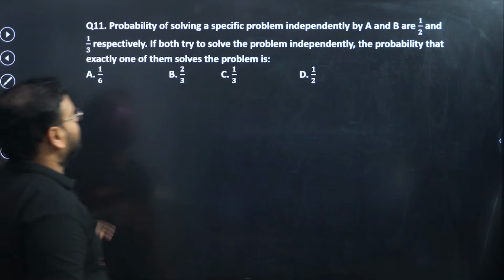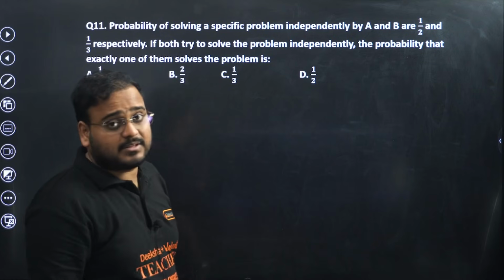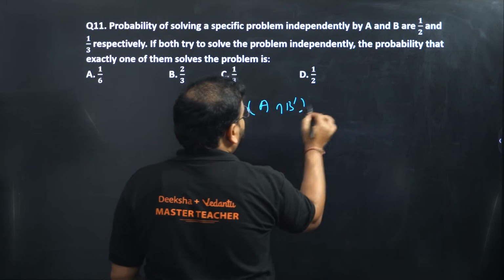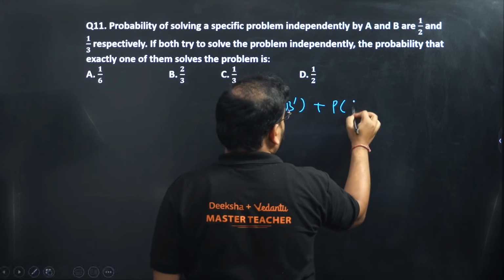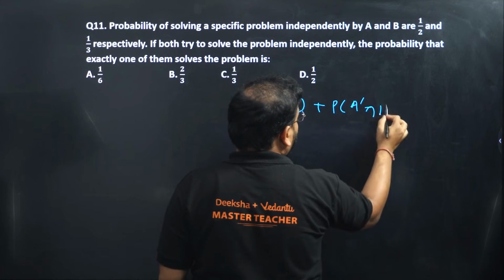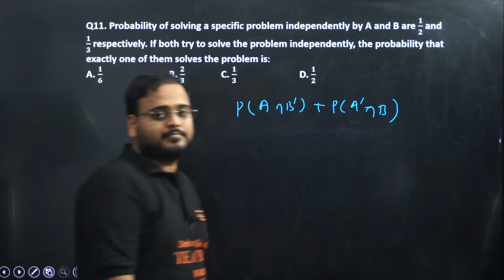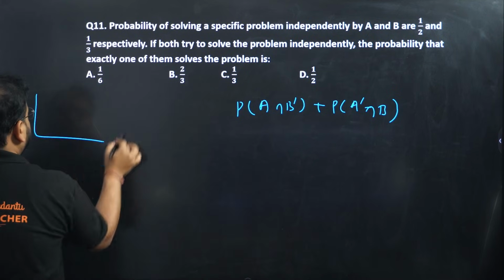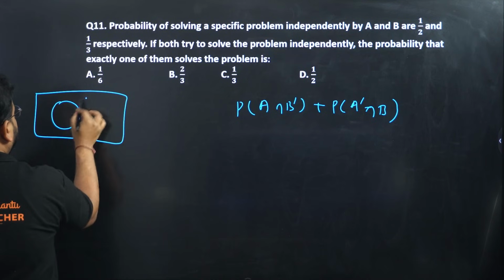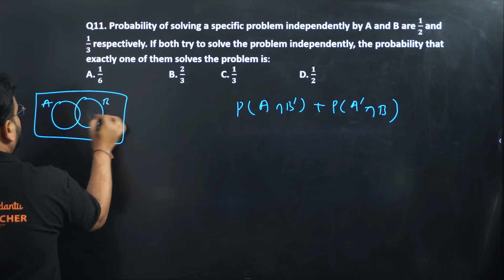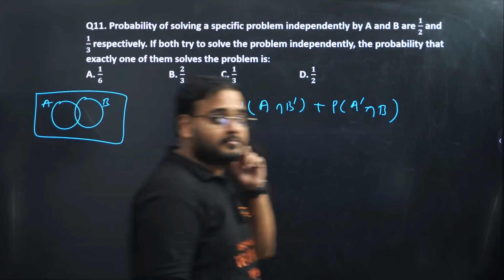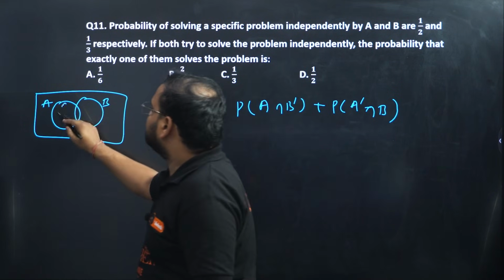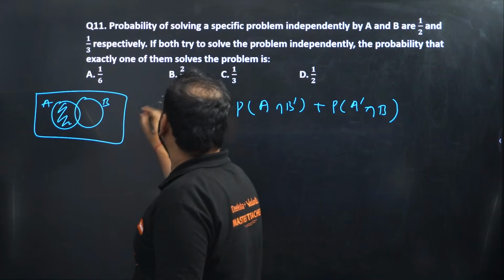Same question. In this case, exactly one of them solves it. What does it mean? A solves, B does not solve, plus A does not solve and B solves it. Think about it. A solves but B does not solve. Listen to me. A solves but B does not solve. Only this is your first condition.